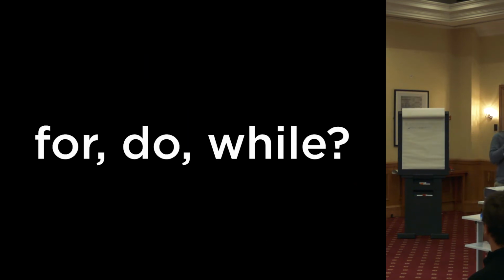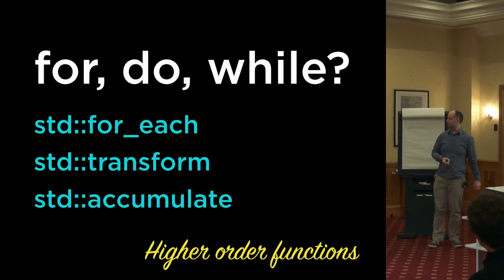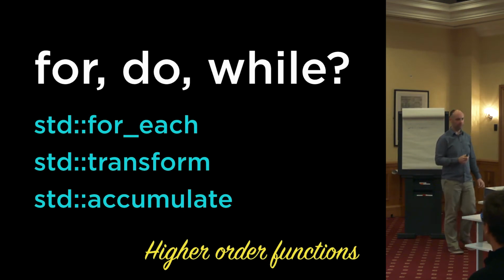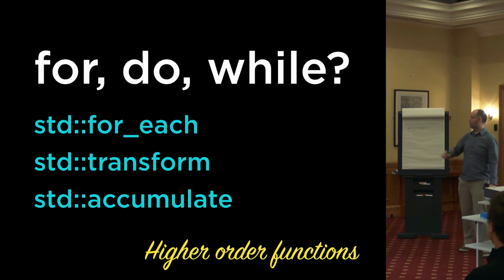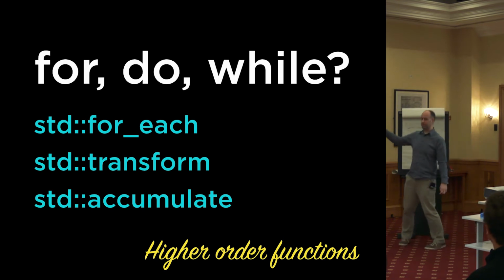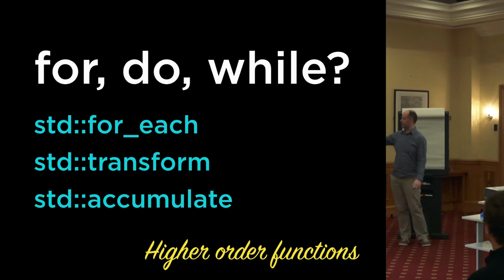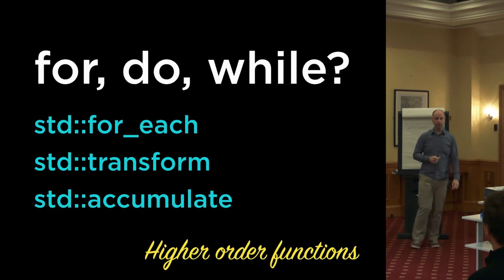Before I move off the statements, I mentioned that loops were also statements, and that's true. So for all the same reasons, we create a scope that we need to get values out of. How do we do that? Basically the same, except really we don't really want to be writing raw loops if we can avoid it. I wouldn't use standard for each either, because it doesn't buy you much in this particular case, but what we want to reach for the more specific algorithms. Got standard transform and accumulate here.